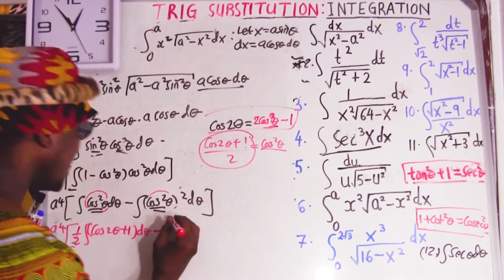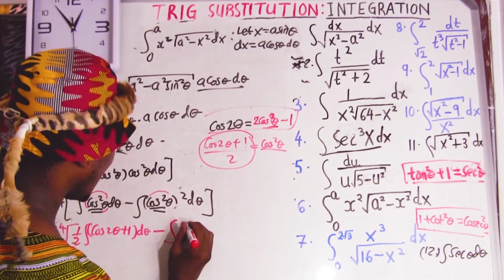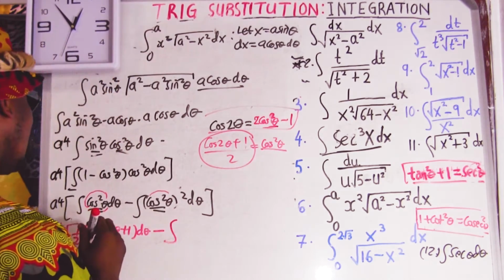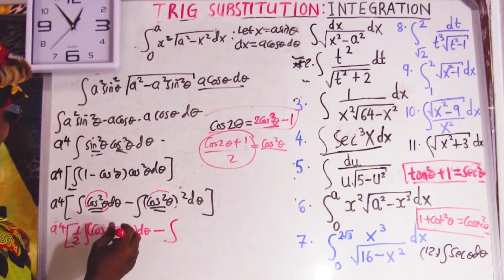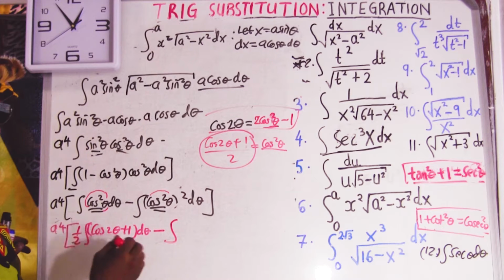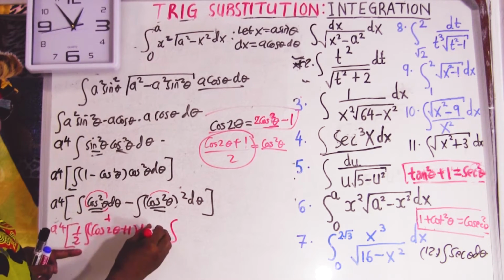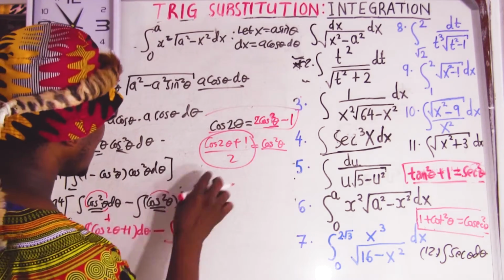Now you have to pay attention here. I want to be very careful so I don't mix up stuff. This a to the power 4 is for both. Now I'm dealing with the minus part.